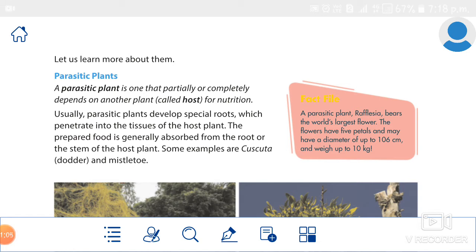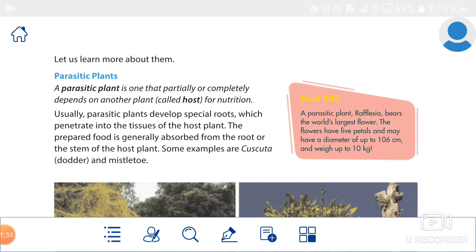So when the parasitic plant takes all the water and nutrients from the host plant, the host plant gets damaged. Now the host plant is unable to live, right? Now let's see examples for parasitic plants. Some of the examples are Cuscuta, mistletoe and Rafflesia.